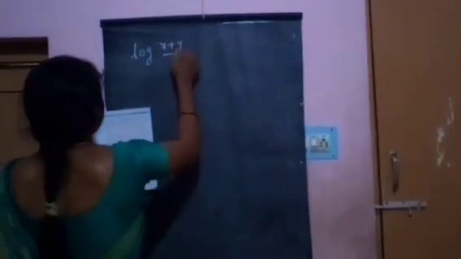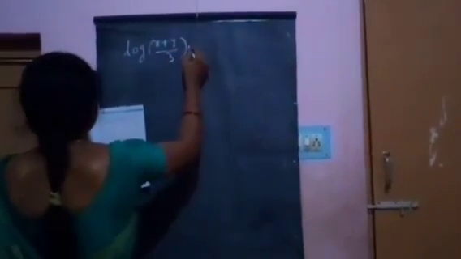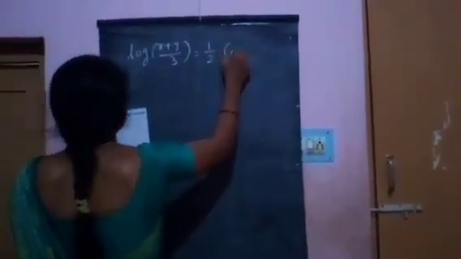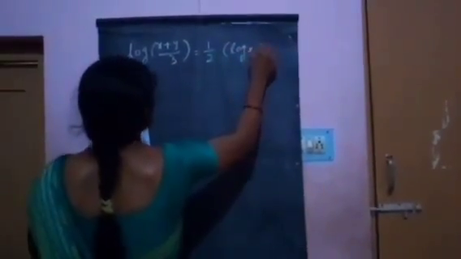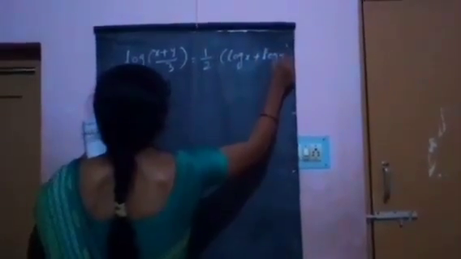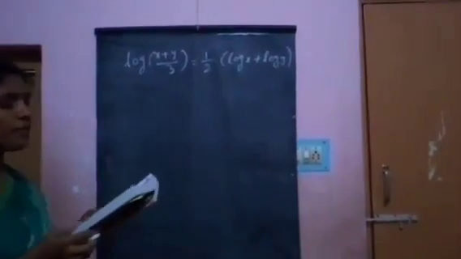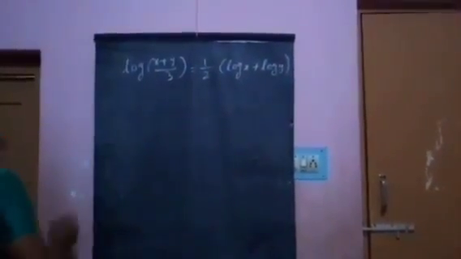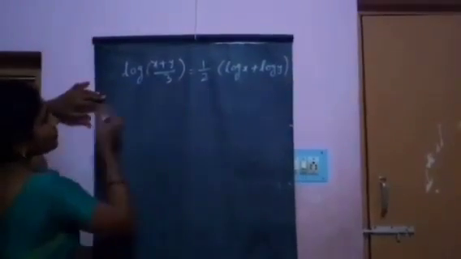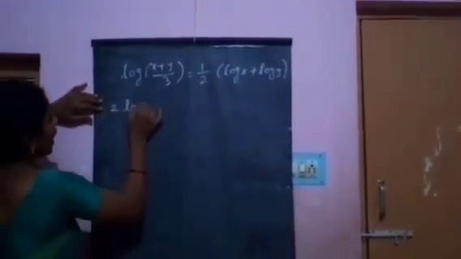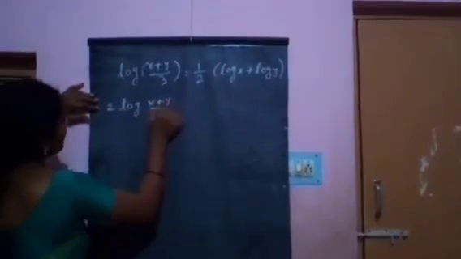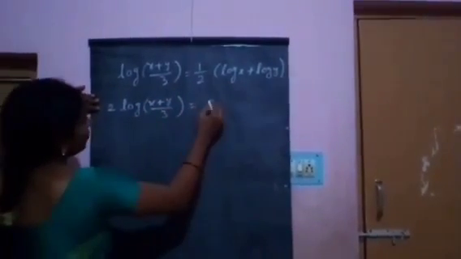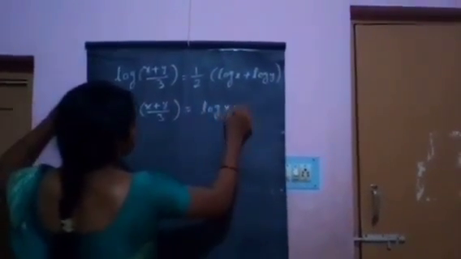That's the problem. If log of x plus y by 3 equals 1 by 2 log x plus log y, then find the value of x by y plus y by x. Multiplying both sides by 2, 2 log of x plus y by 3 equals log x plus log y.